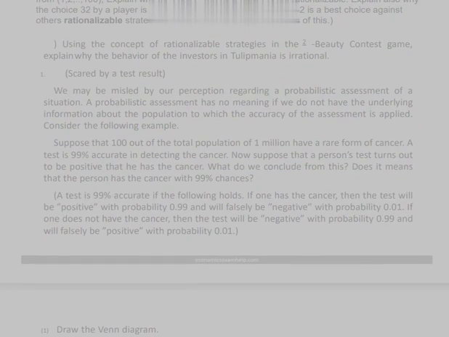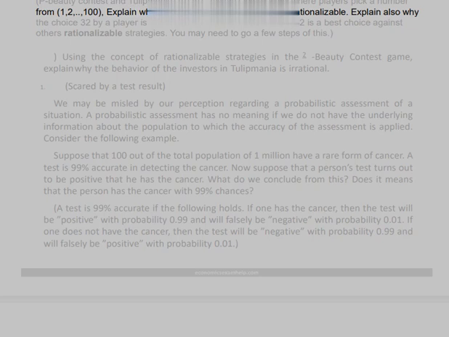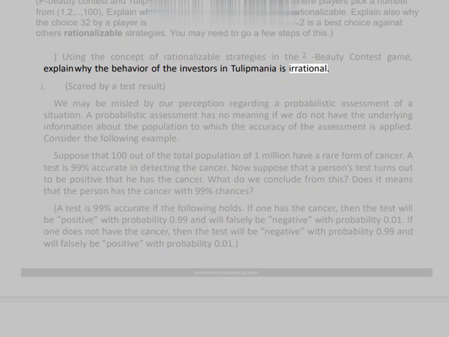3. P Beauty Contest in Tulip Mania. A. In a 2/3 beauty contest game where players pick a number from 1 to 100, explain why the choice 100 by a player is not rationalizable. Explain also why the choice 32 by a player is not rationalizable. Try to show that 32 is a best choice against others' rationalizable strategies. You may need to go a few steps of this. Using the concept of rationalizable strategies in the 2/3 beauty contest game, explain why the behavior of the investors in Tulip Mania is irrational.